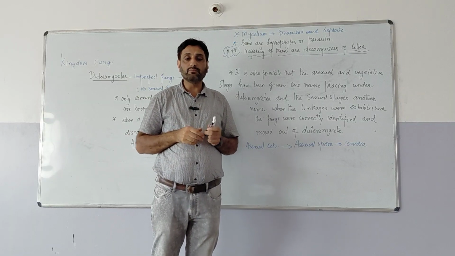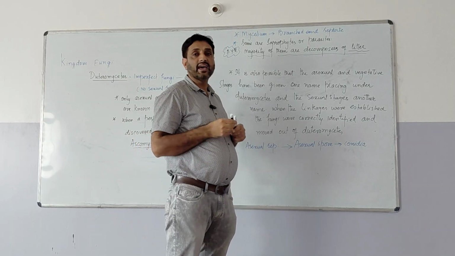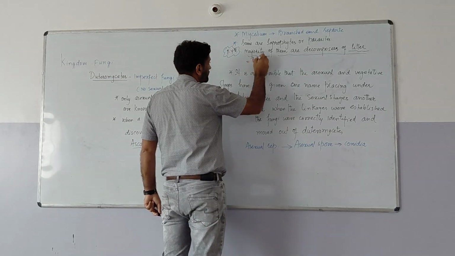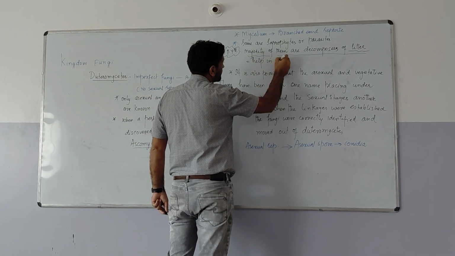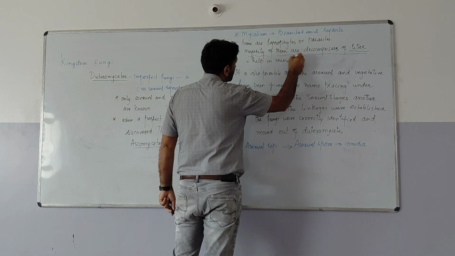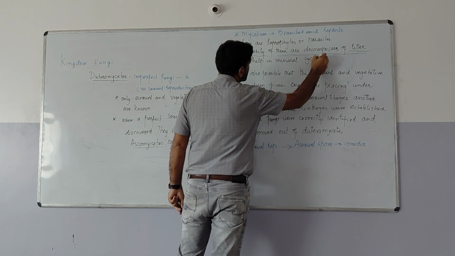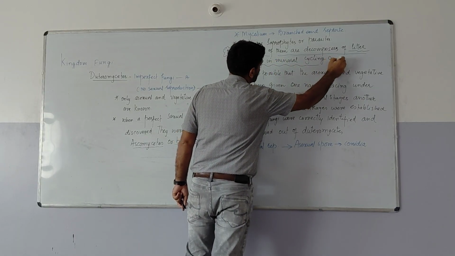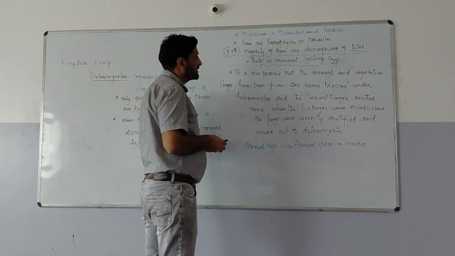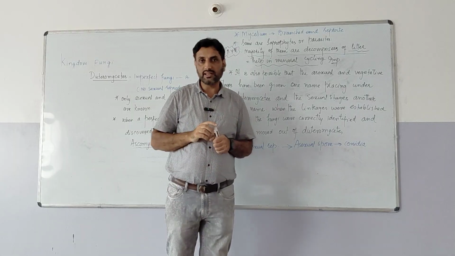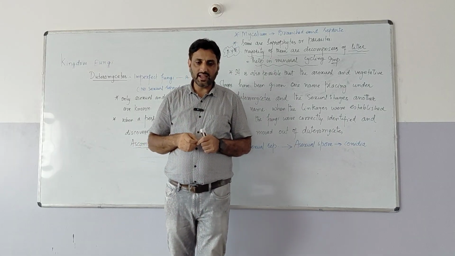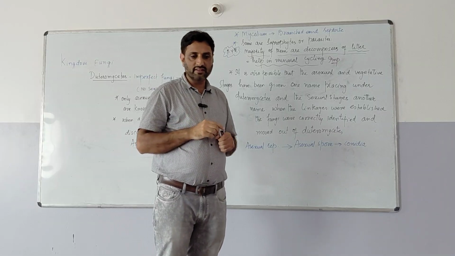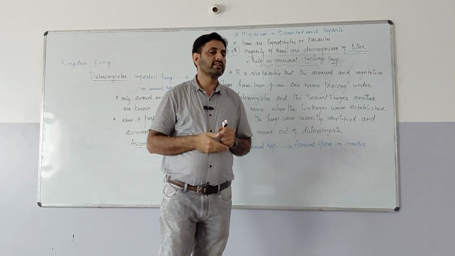When these are decomposers of litter, they help in mineral cycling. This is the most important question here. Because the majority of them are decomposers of the litter, they are saprophytes and have an important function in mineral cycling.